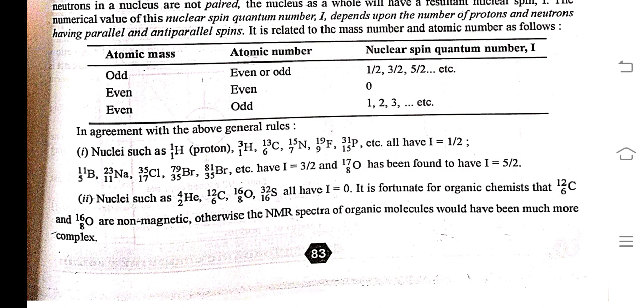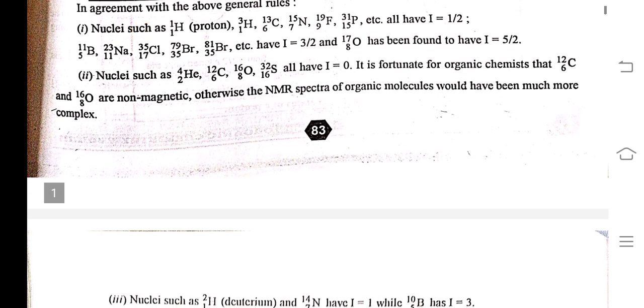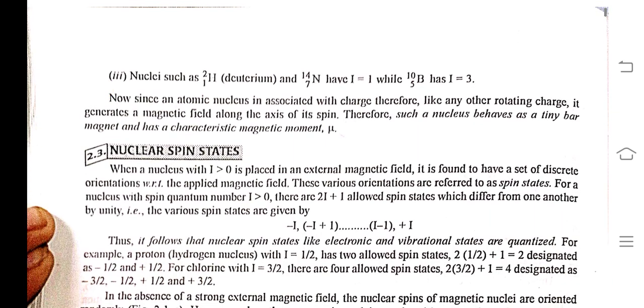It is fortunate for organic chemists that carbon and oxygen are non-magnetic, otherwise the NMR spectra of organic molecules would have been much more complex. Third, nuclei such as deuterium and nitrogen have 1, while boron has spin quantum number 3.